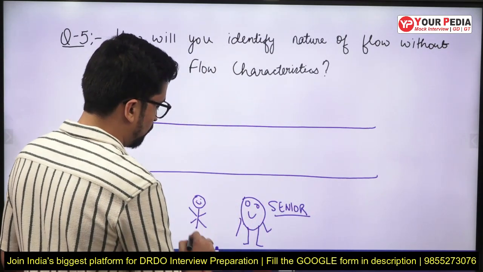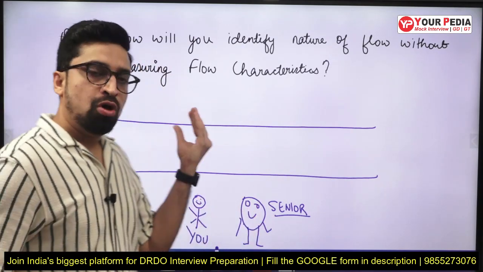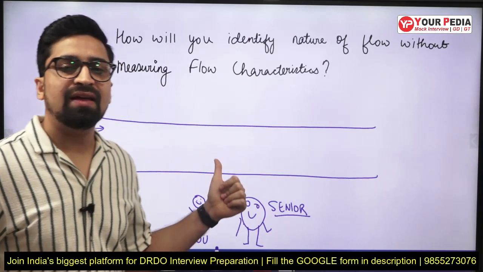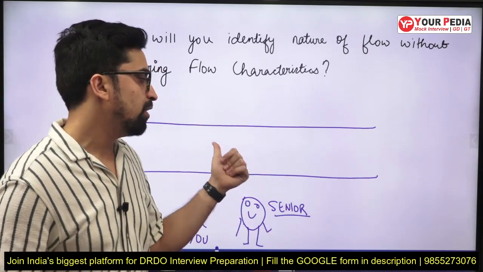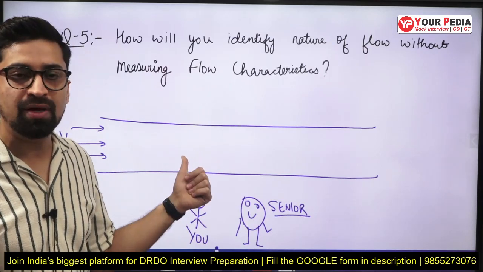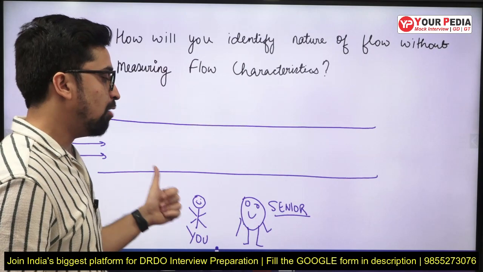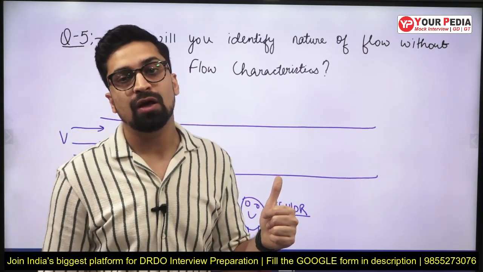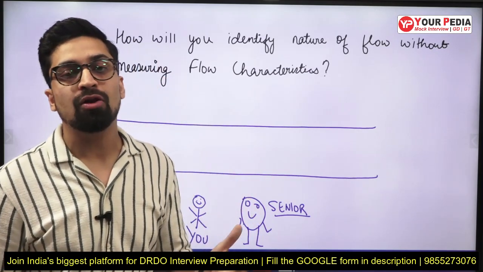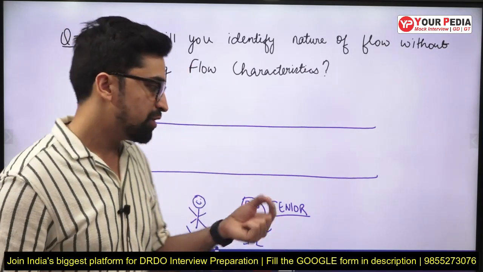Correct? This is you. So the senior asks you that you need to identify the nature of flow. You need to tell me which flow will be occurring in this channel or this river without measuring any flow properties. Basically, he is asking that you cannot measure the velocity or the depth of flow which are required.